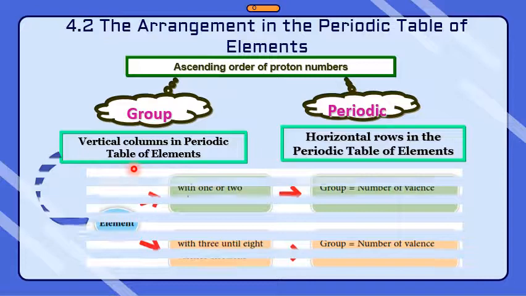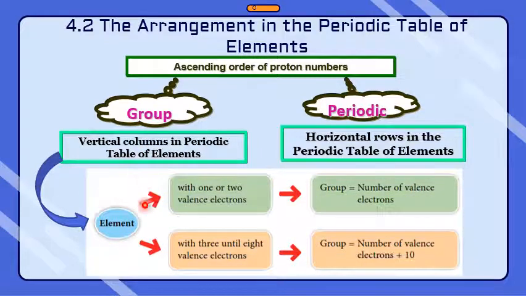Okay, how to determine the group? We divide the elements into two. The first one is with 1 or 2 valence electrons. You have learned the electron arrangement. The valence electrons are the outermost electrons. So if the valence electron is 1 or 2, it means the group is equal to the number of valence electrons. We will see examples later.